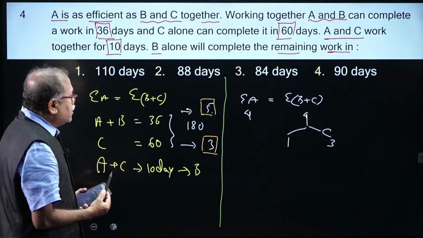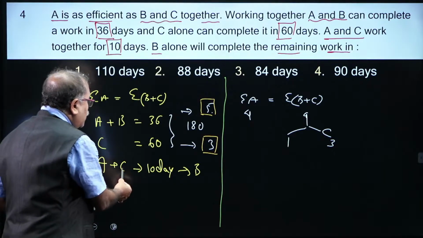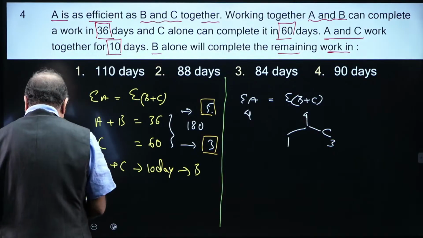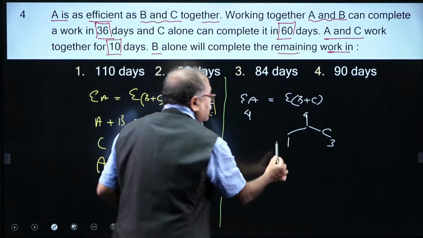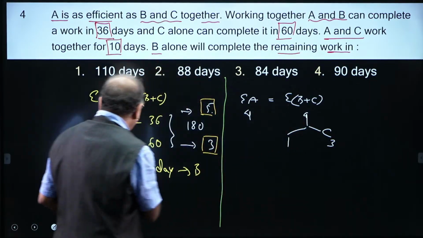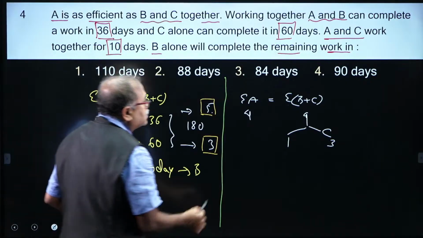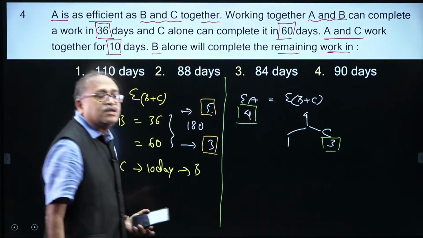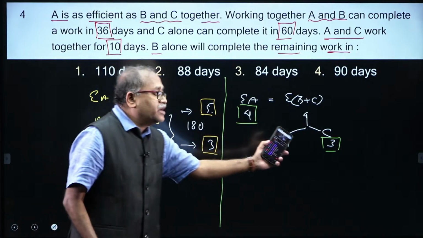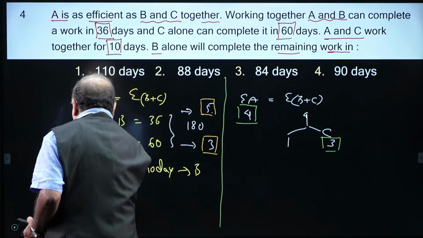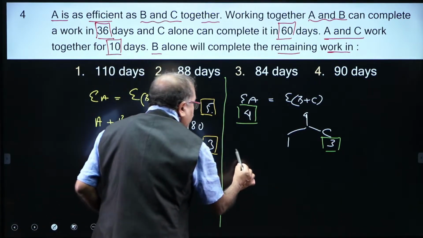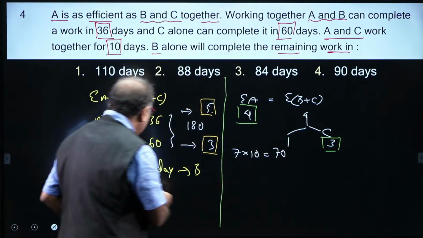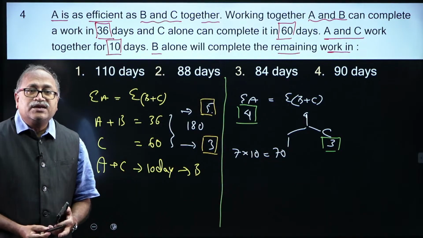Now, I came to know that A and C together work for 10 days. So, here you beautifully answered the question. I am so happy. This is A's efficiency, this is C's efficiency. 4 plus 3 is 7. So, 7 into 10 comes to 70 units completed by A and C together in 10 days.